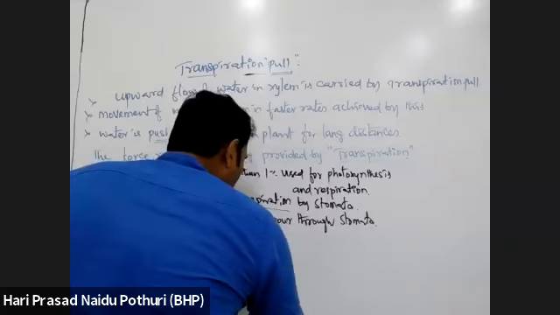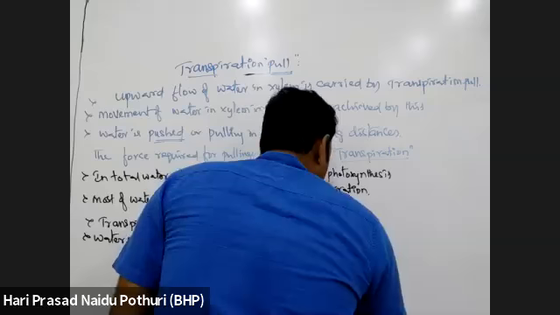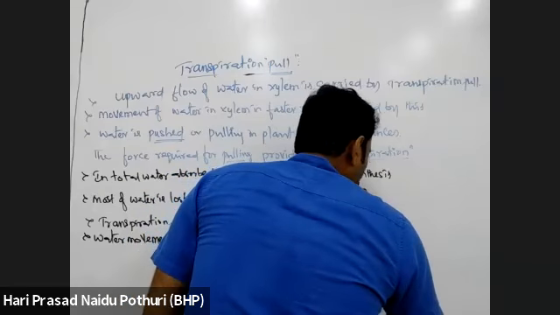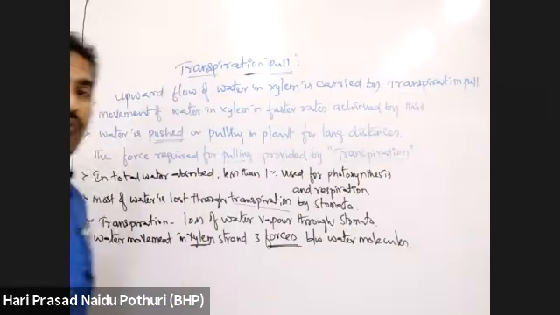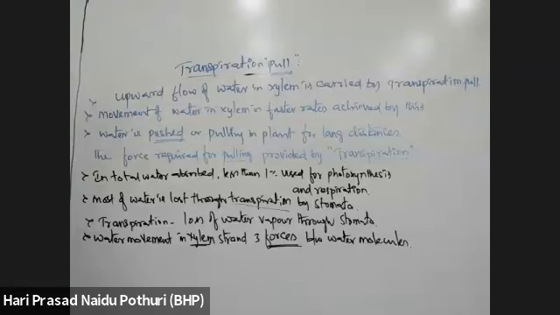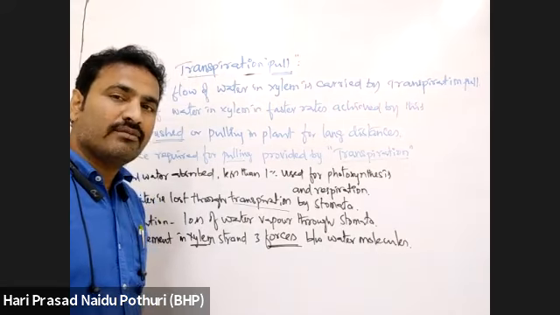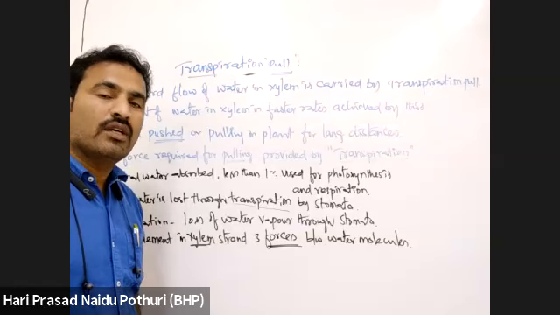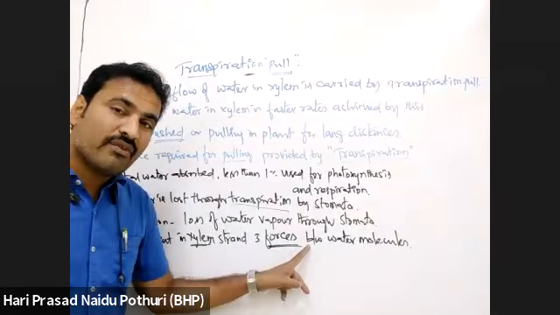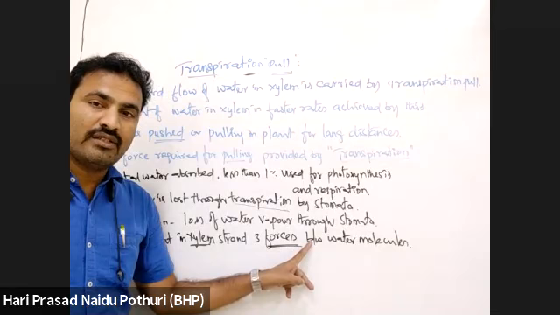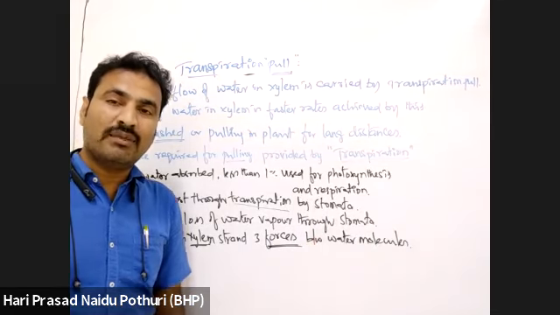three types of forces will be there in water molecules between water molecules in the xylem column. Xylem is composed of tracheids, vessels, companion cells, and xylem parenchyma. Companion cells, no. Xylem parenchyma, tracheids, vessels are there, na? So tracheids and vessels are the main water conducting elements in the xylem strand.